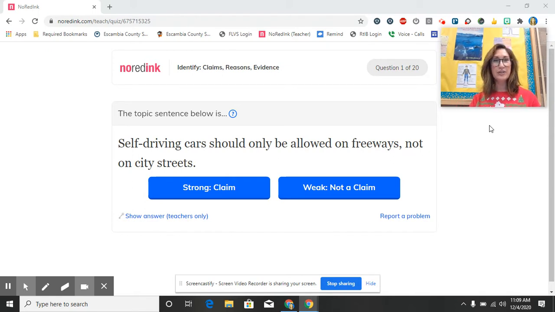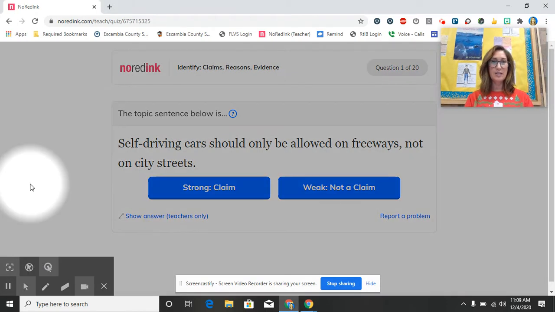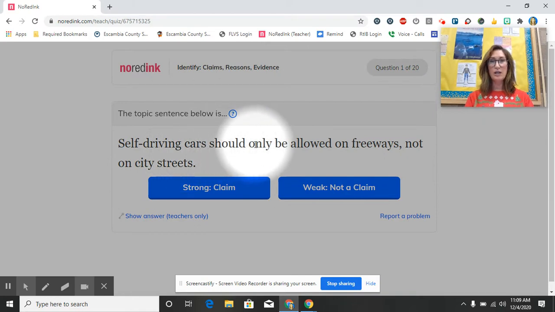We are going to do a tutorial today on identifying claims, reasons, and evidence. We're going to start by identifying a strong claim versus a weak, not a claim fact. And the way to remember this is strong claim equals opinion. Weak, not a claim equals a fact. So we're going to look for keywords like should, or let's just go ahead and start the example here so you can see. Self-driving cars should only be allowed on freeways, not on city streets. Again, should is our key word, that is a claim.